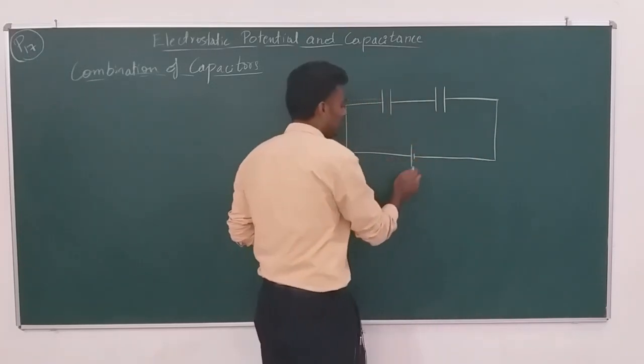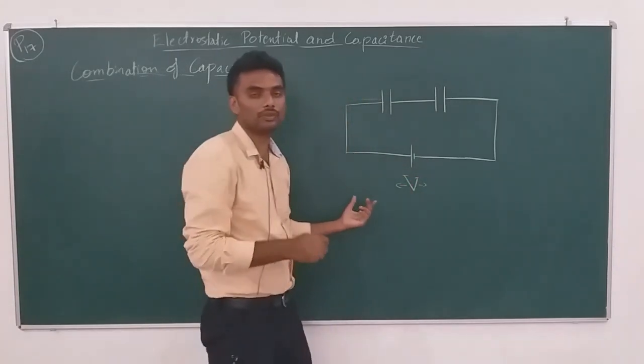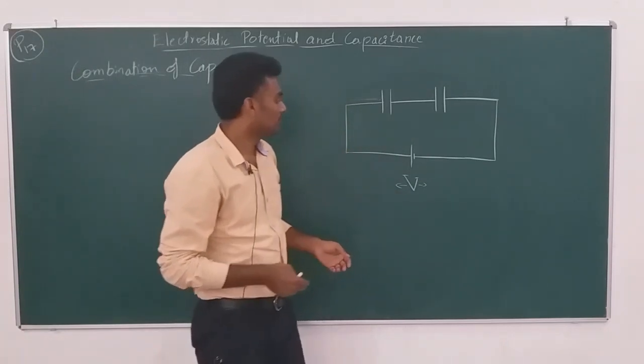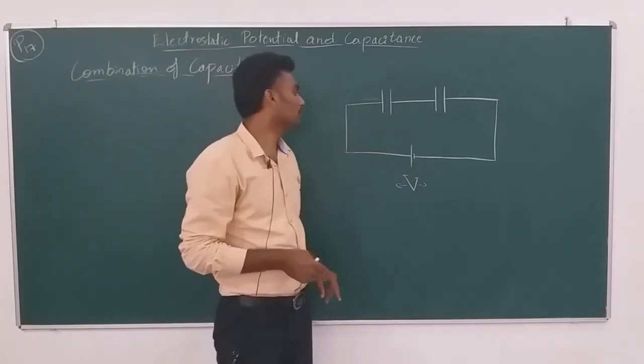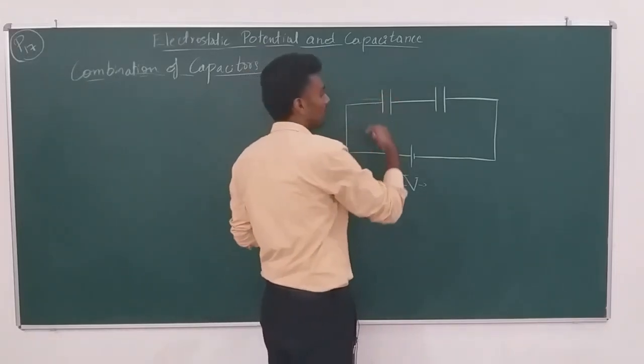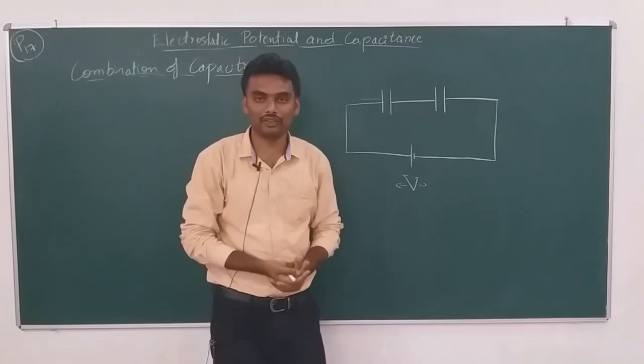Say this battery is of potential difference V. Any battery that we choose will have a potential difference, and that itself is what makes the charges move from one terminal of the battery to the other terminal. Now, let the capacitors be chosen. Individually, these capacitors will have their own capacitance, right?